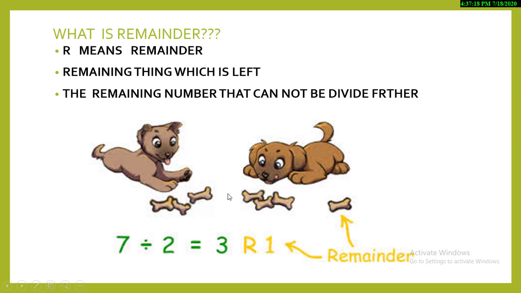For example, there are two puppies over here and we are going to divide 7 bones equally between them. Okay, let's divide. 1, 2, 3, 4, 5, 6. Okay, one is left. We can't give this one to a group, because if this group has 4 bones and this group has 3 bones, then our division is wrong. So the bone which is left is called the remainder. The remaining number that cannot be divided further is also called the remainder. The word itself is telling you: remaining items, the items which are left.